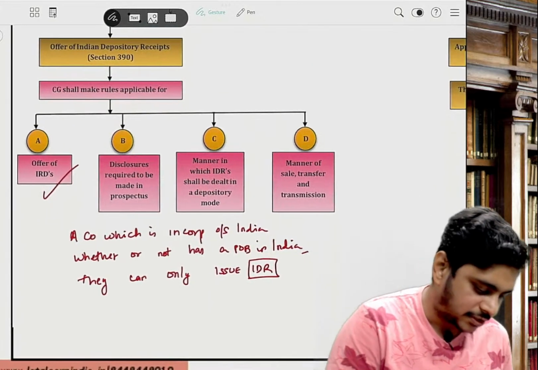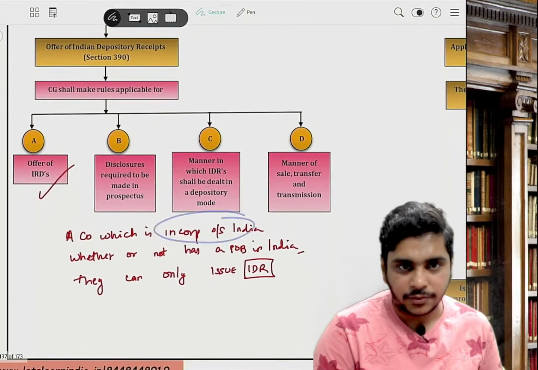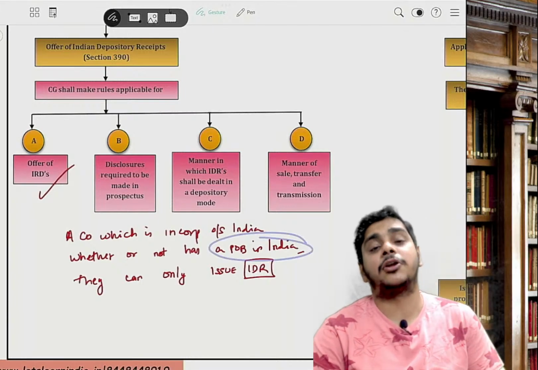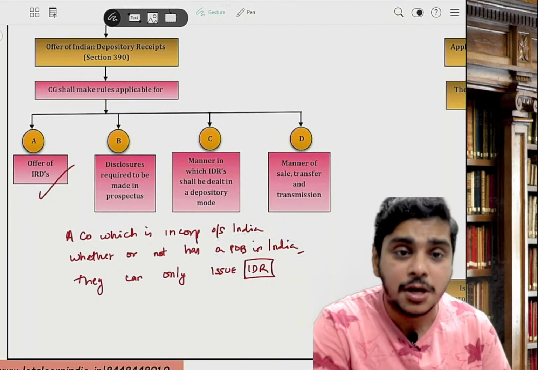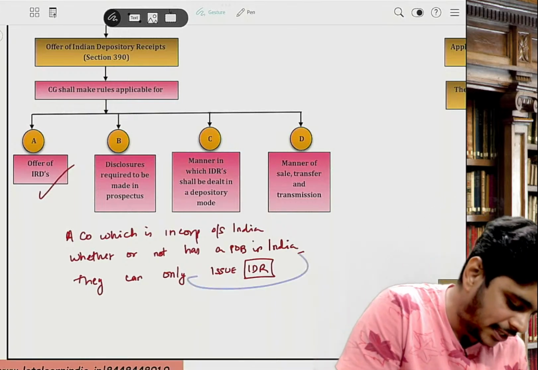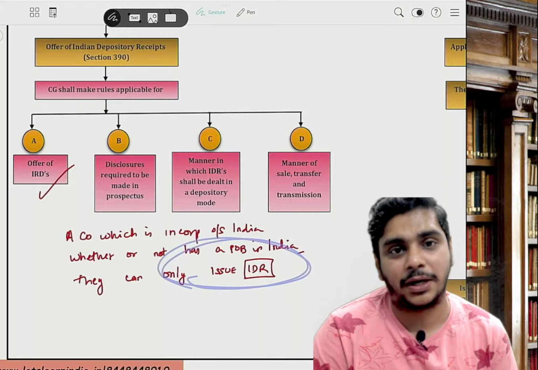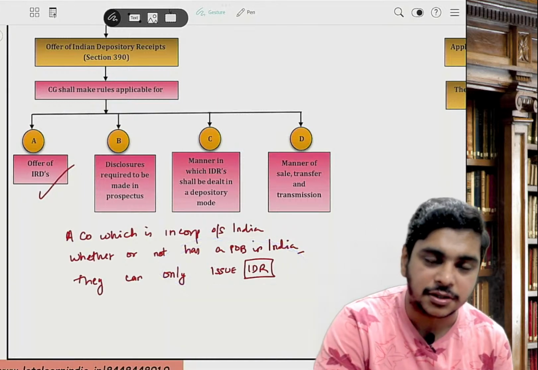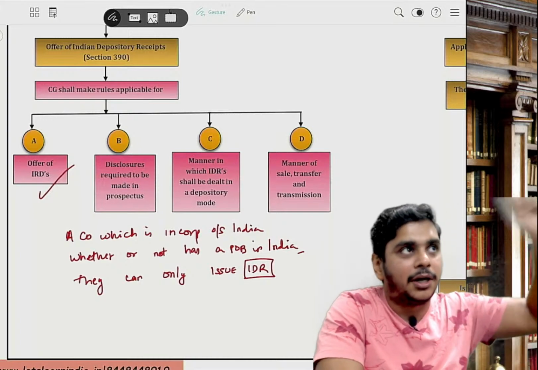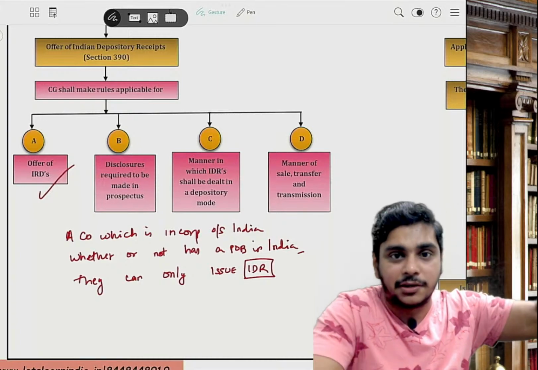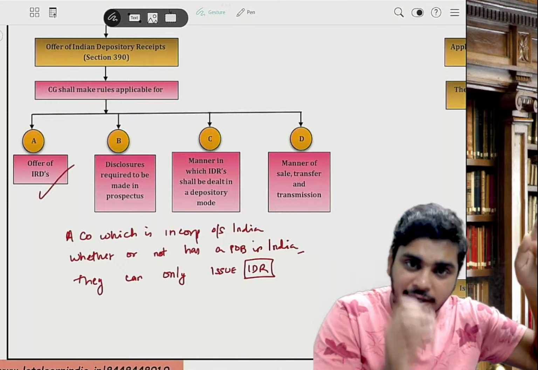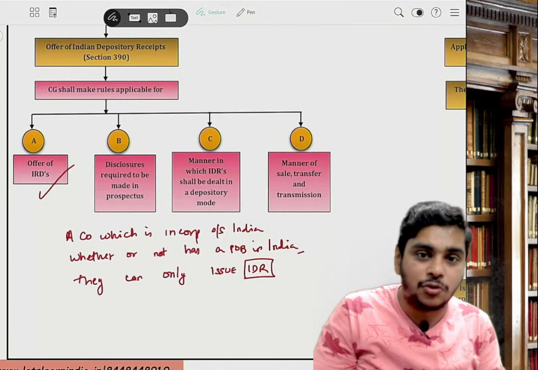A company which is incorporated outside India, whether or not it has established a place of business in India, that means whether or not it is a foreign company as per section 242, can issue IDR. Only they can issue IDR. IDR means Indian Depository Receipt. So if a company is incorporated in London and doing business in London, it can issue IDR. A company incorporated in London doing business in Delhi can issue IDR. An Indian company cannot issue IDR.